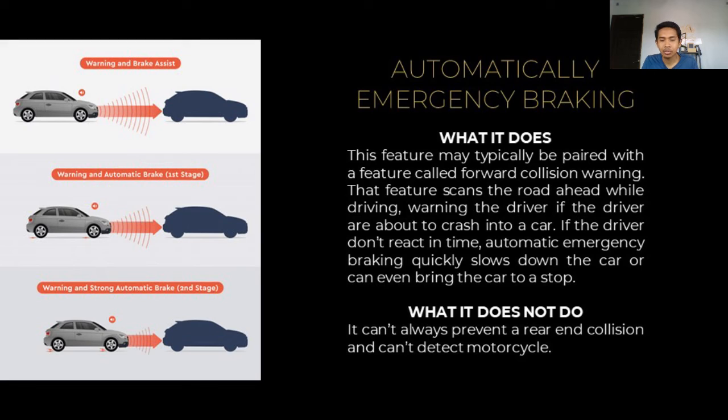The third IT solution is automatic emergency braking. This feature may typically be paired with a feature called forward collision warning. That feature scans the road ahead while driving, warning the driver if the driver is about to crash into a car. If the driver doesn't react in time, automatic emergency braking quickly slows down the car or can even bring the car to a stop. The lag in this system is that it cannot always prevent a rear-end collision and may not detect a motorcycle.